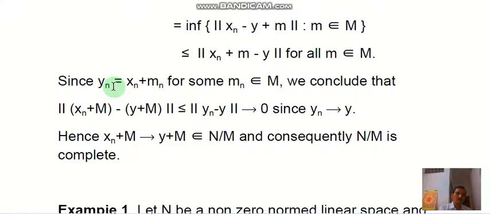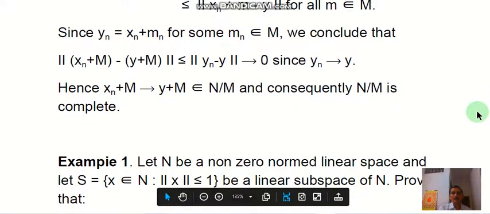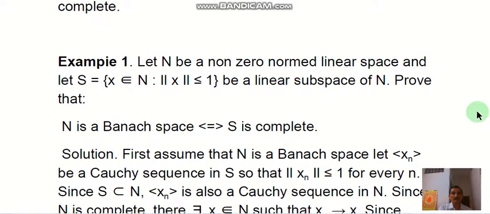Since the value of yn is xn plus mn for some mn belongs to M, we conclude that the norm of xn plus m minus y plus m is less than or equal to the norm of yn minus y, and this tends to 0 since yn tends to y. Hence xn plus m tends to y plus m in N by M, and consequently N by M is complete. So we have considered a Cauchy sequence and proved that it is a convergent sequence, therefore N by M is complete.